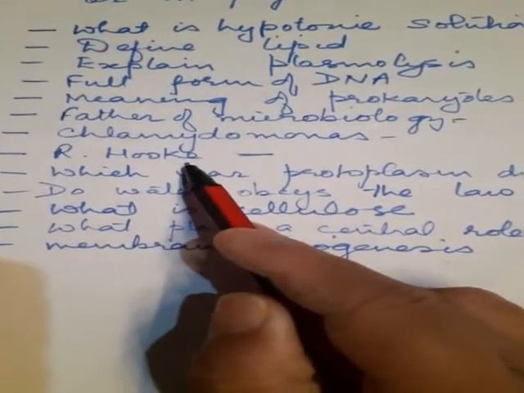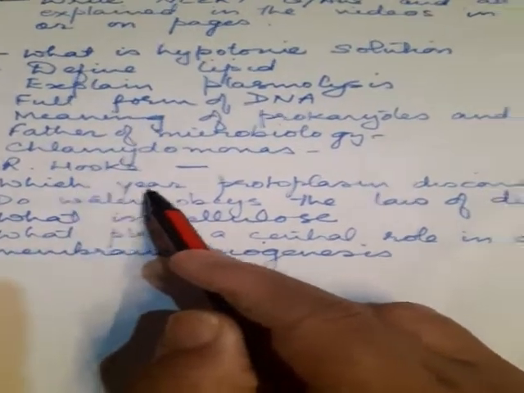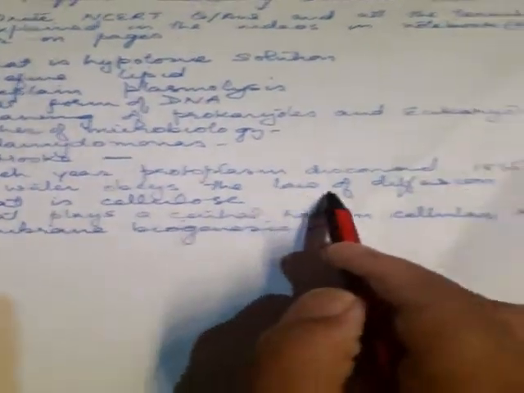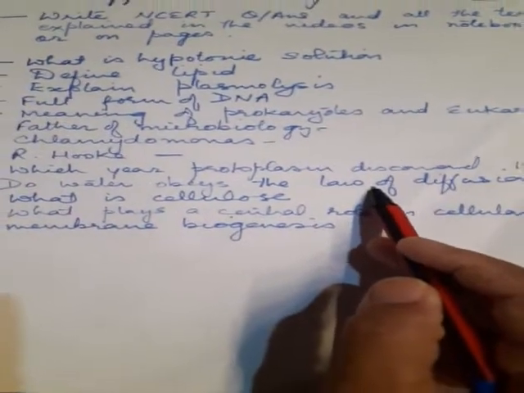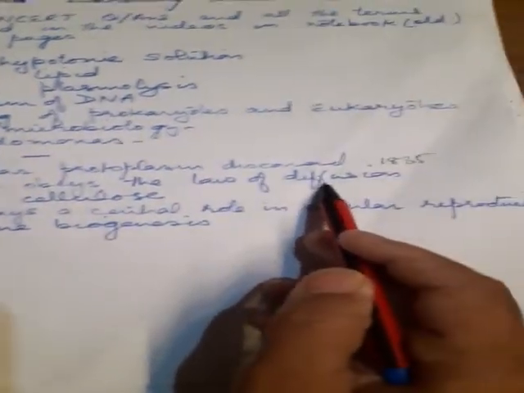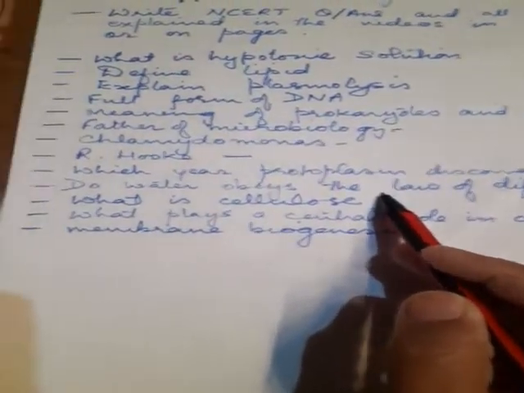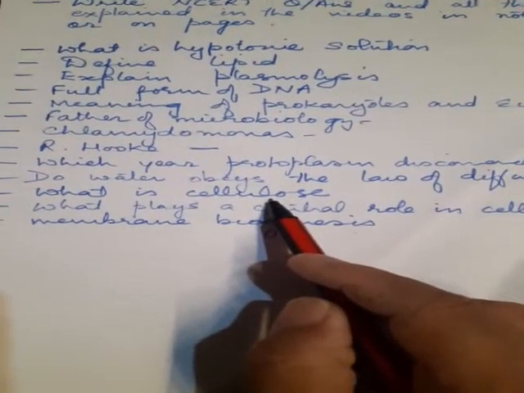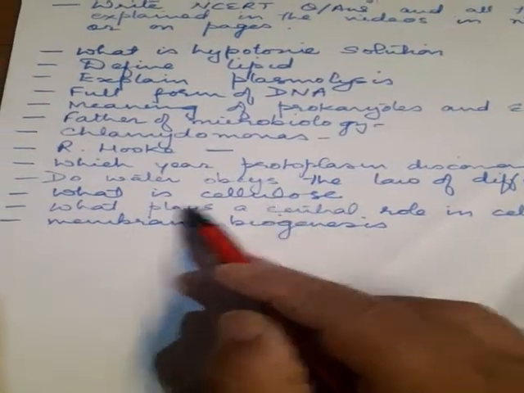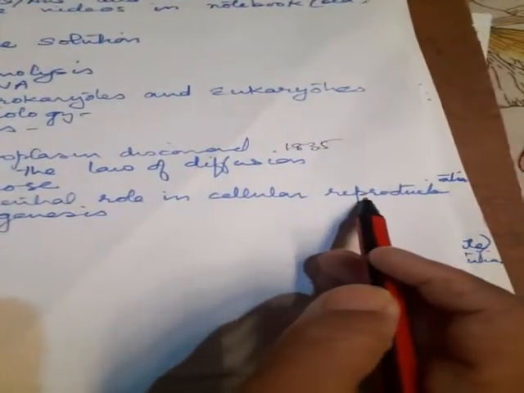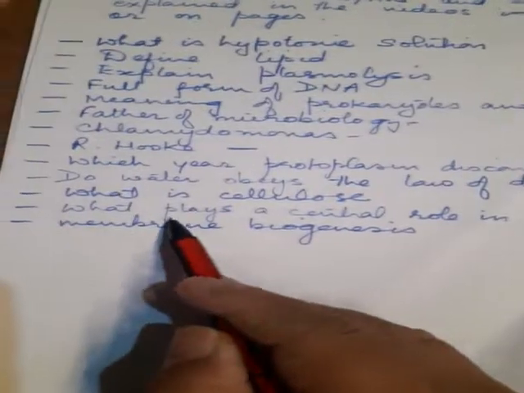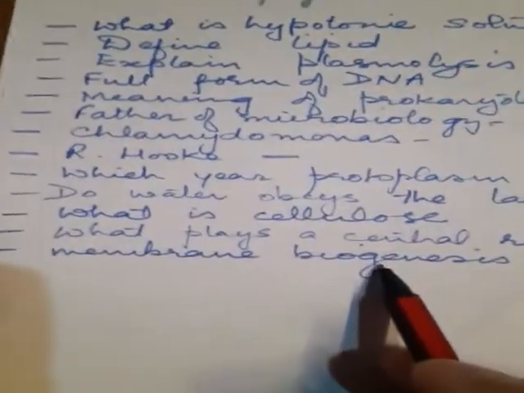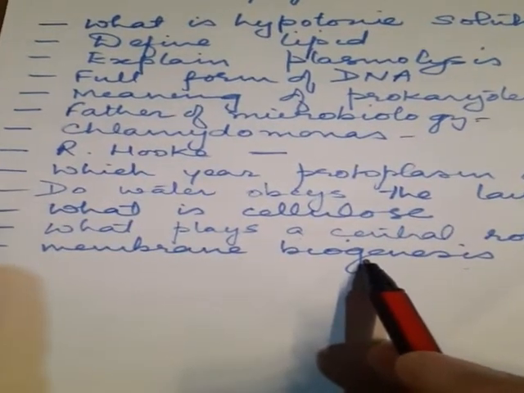Robert Hooke is the scientist who discovered the cell for the first time. Protoplasm was discovered in 1835. Does water obey the laws of diffusion? I've already answered it. Yes, water obeys the laws of diffusion, the movement of substances from high to low concentration. Cellulose is a complex carbohydrate present in the cell wall, providing rigidity to the cell. What plays a central role in cellular reproduction? The nucleus plays an important role. Membrane biogenesis is the process of formation of the cell membrane with the help of proteins and fats.